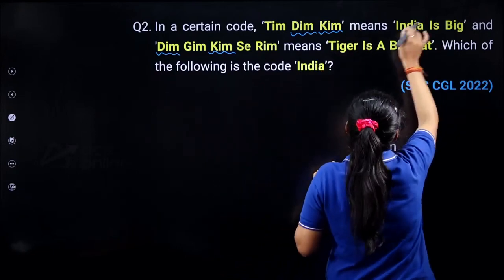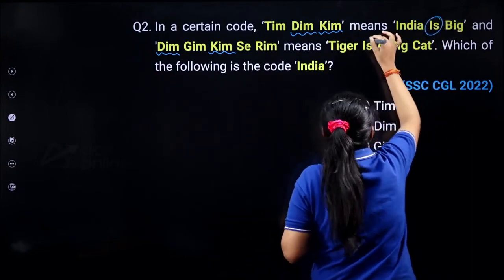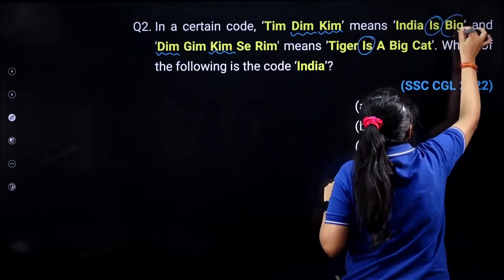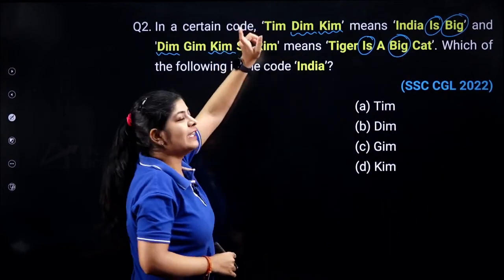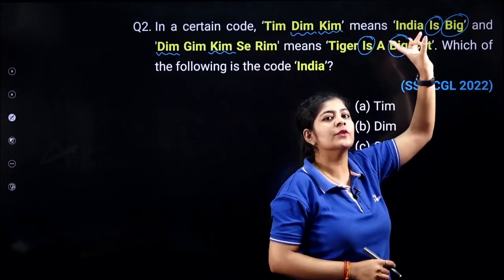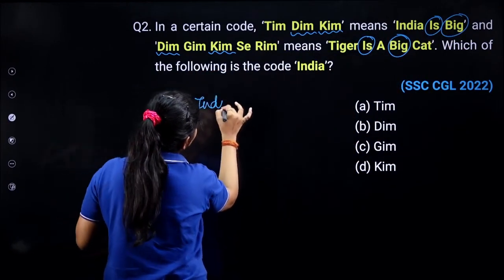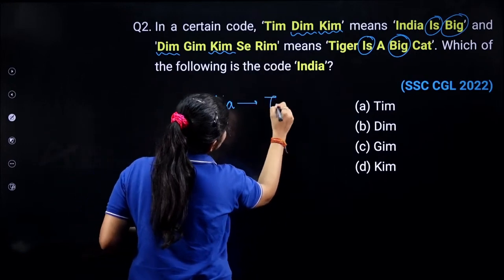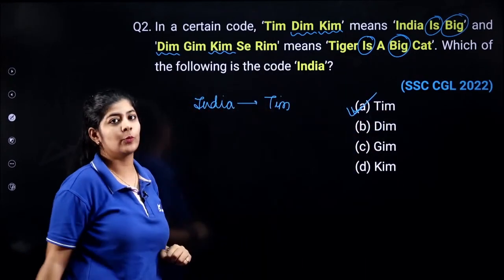Here we are having India, but India is not here. Here we are having is over here. We are having big over here. So in the first clue, we are left with just one code, that is Tim, and just one word, that is India. So we can easily say that India is coded as Tim. Option A is the correct one.